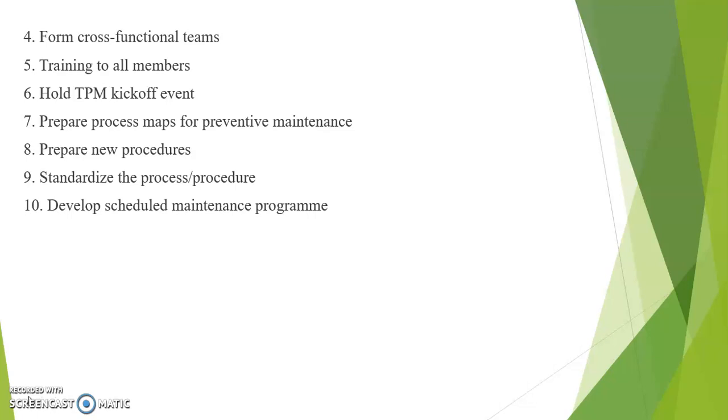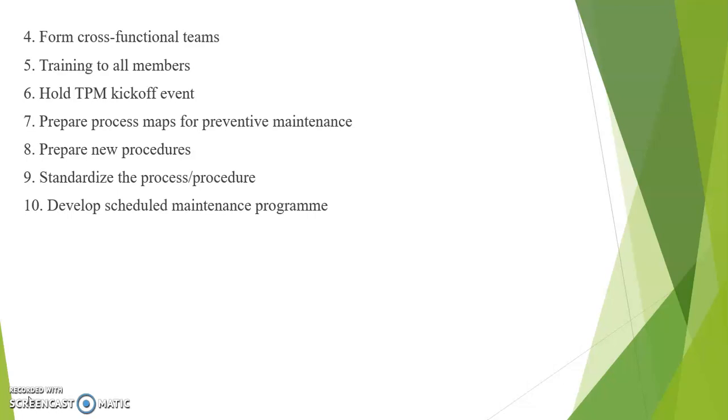It is easier to believe that more products will be made if machines are kept running for a longer duration without any breakdowns. An effective preventive maintenance plan requires less technical time than the time required to repair poorly maintained machines. And the next step is to prepare new procedures. Based on the process map, a detailed procedure for preventive maintenance is to be prepared.